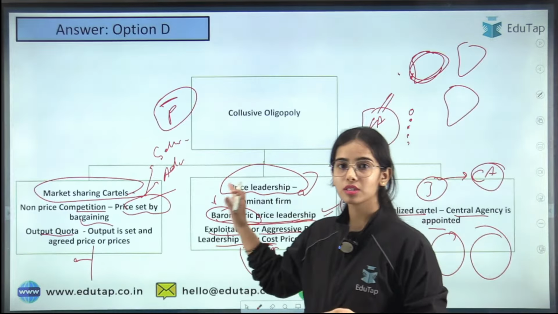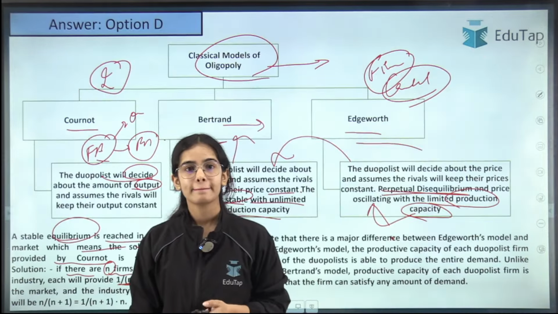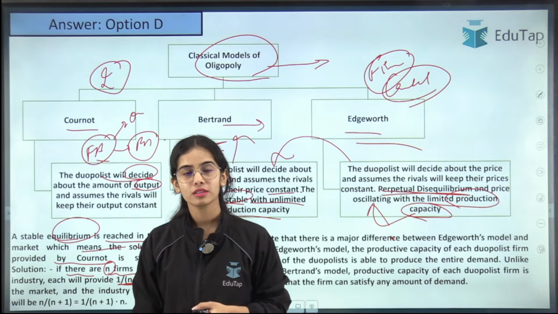Any confusion in the models? Any confusion here? Anyone?